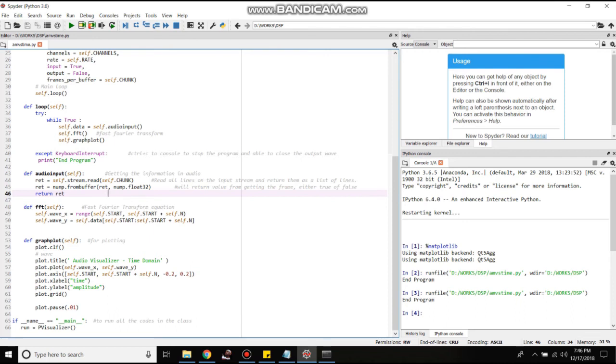And the last code, if __name__ equals main, run equals the name of the class. This code executes the whole program as the main or the top level program. It is also used to run all the codes in the class concurrently. And there you have it. This is our program. In the next clip, you will see the output of our project with the input using the function generator.